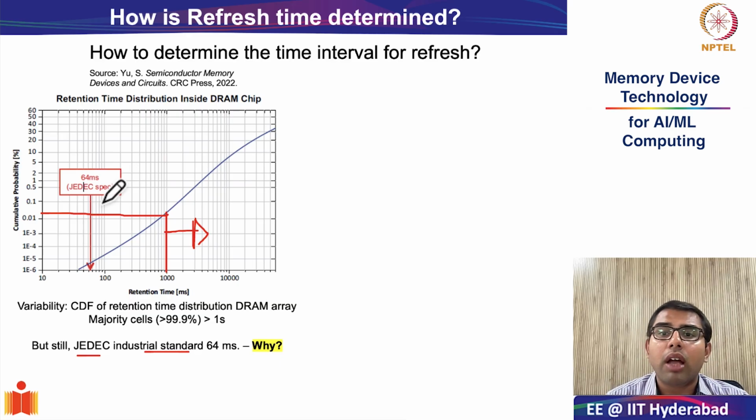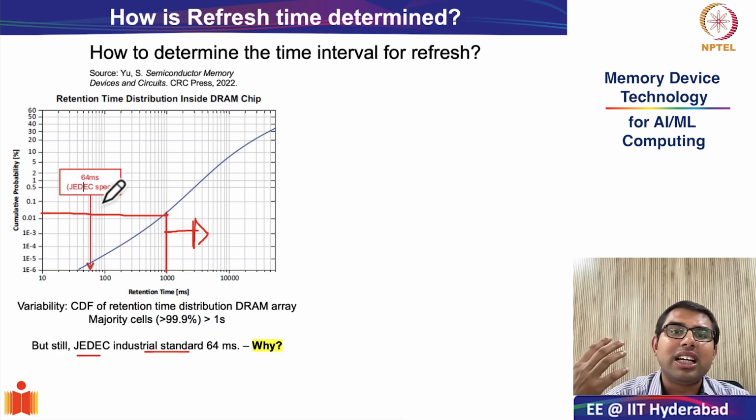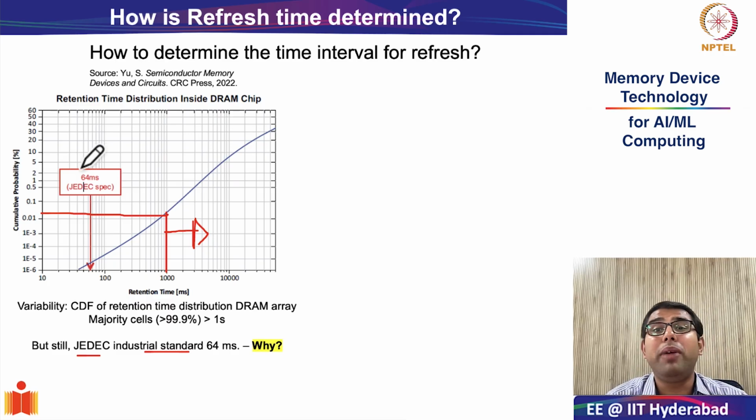Whenever you want to build products, there is a consortium of different companies which sit together and decide the standards. So USB-C or USB-A or different kinds of connector ports also come from such committees which set certain standards. This JEDEC specification for the DRAM happens to be 64 milliseconds.